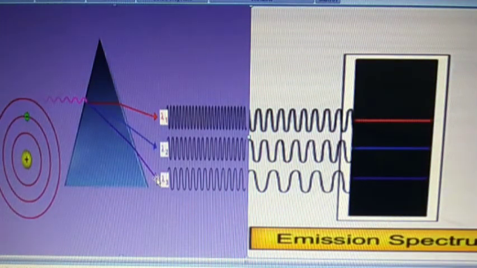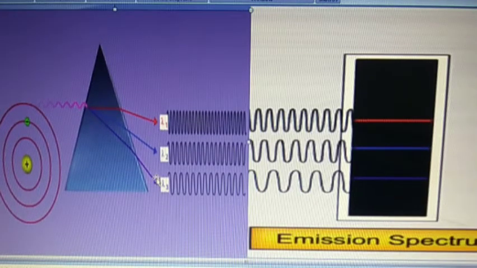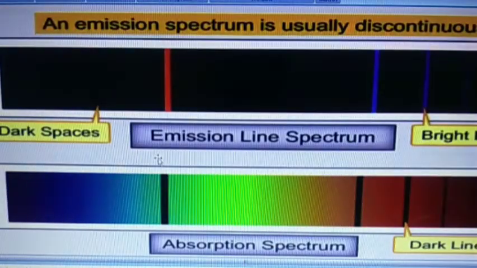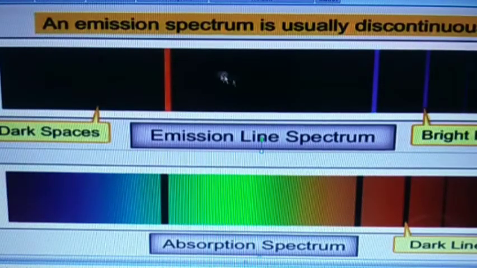Now, what is our absorption spectrum? That is our emission spectrum. These dark spaces indicate that some wavelength is missing here. Some wavelength is missing. Okay. Now, absorption spectrum.